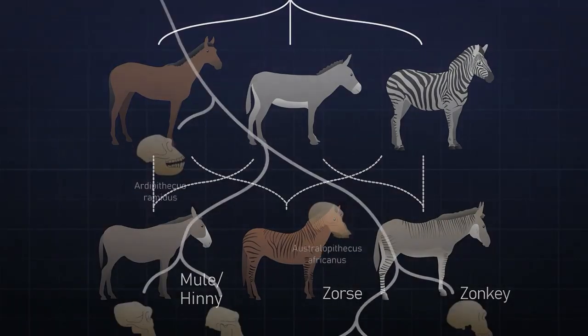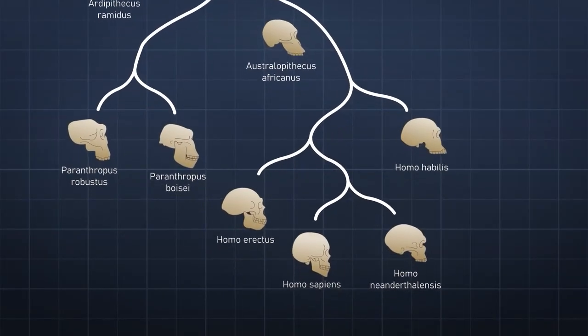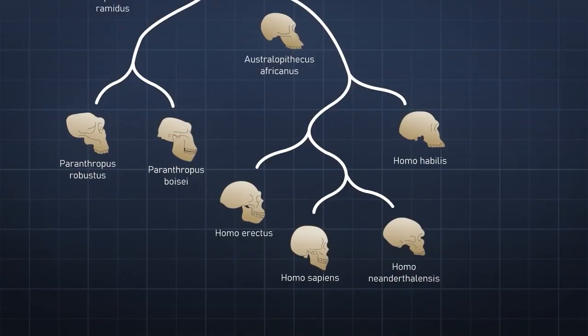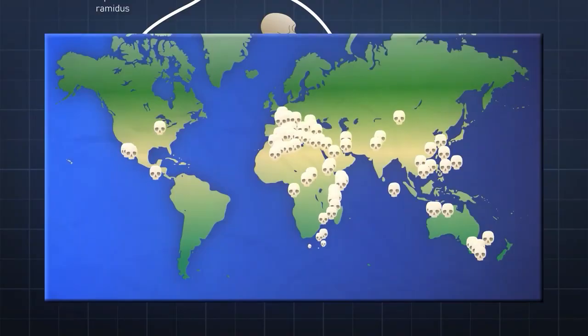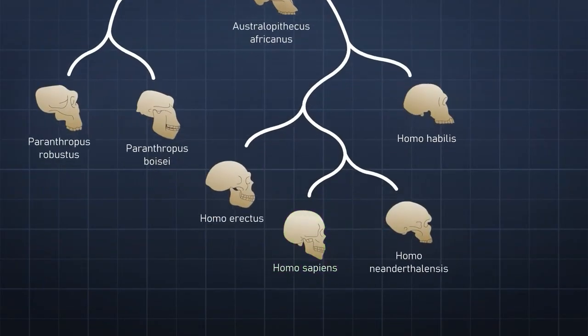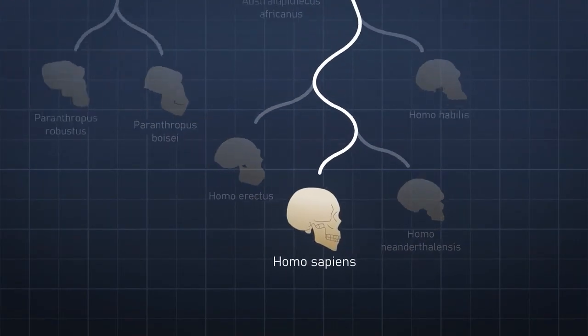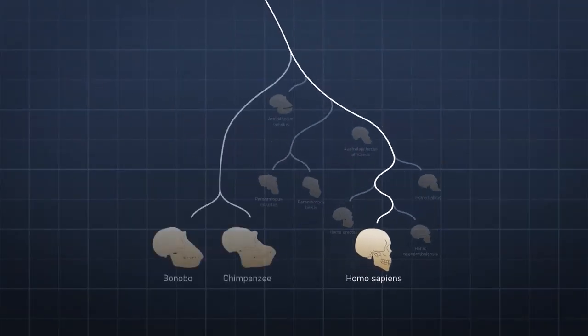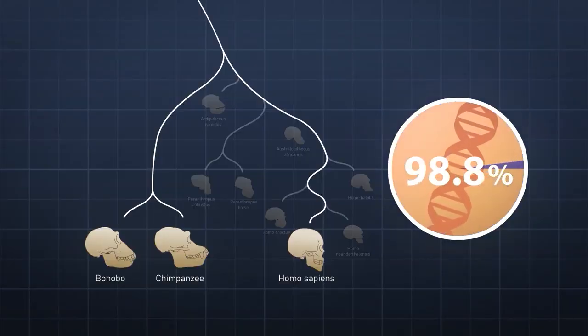It is known that in the past few million years, the human population also split into many species or subspecies, which differed in their characteristics and external appearance. Evidence of this are the countless fossils found around the world. Only our species survived thus far, while the others have become extinct. A further look into the past shows that humans, chimpanzees, and bonobos share a common ancestor who lived approximately 6 million years ago. This is expressed, among other things, by a genetic similarity of more than 98%.